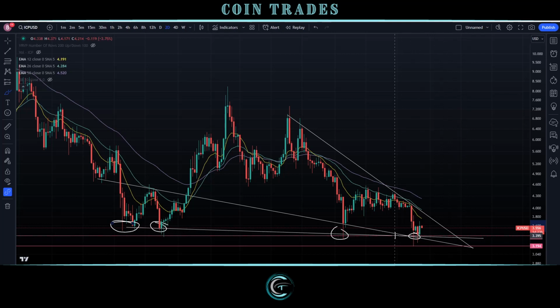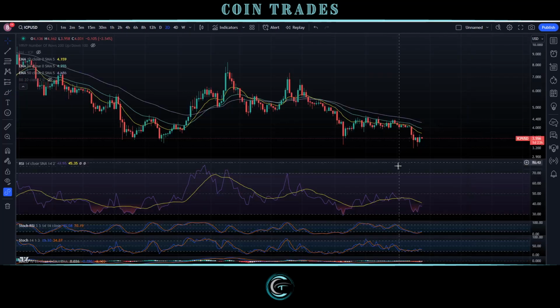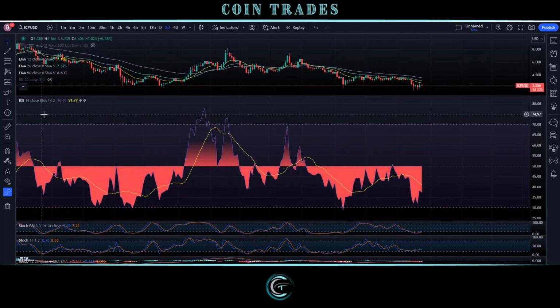So the point is that from 340 to about 320 is going to be an extremely strong zone right now. And so if we do end up seeing a close below 340, I would expect a test of 320 to come in. But ultimately, we do know that this level in this zone is just going to be so supportive, and likely we are going to expect a lot of buying to be coming in around this key and critical zone level. Pulling up some technical indicators here really quick, specifically just want to look at the RSI,